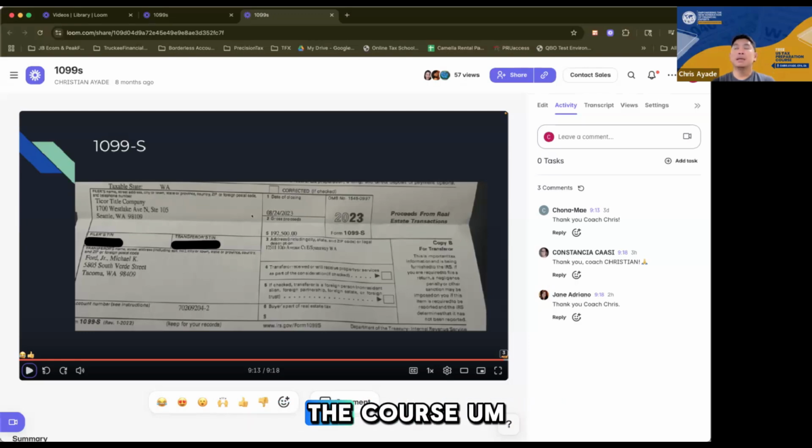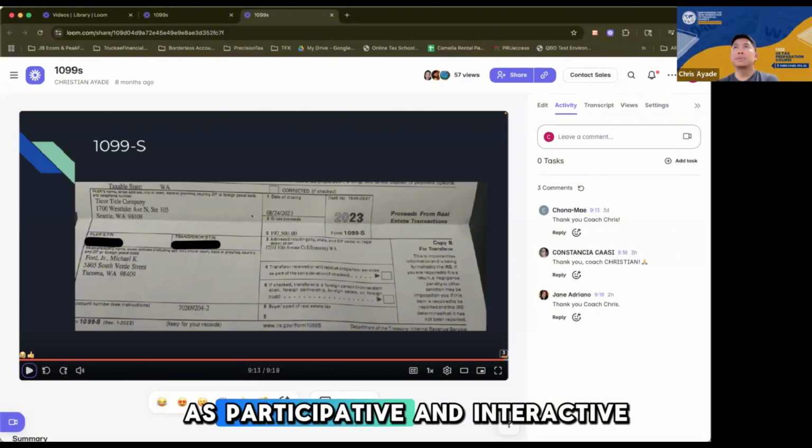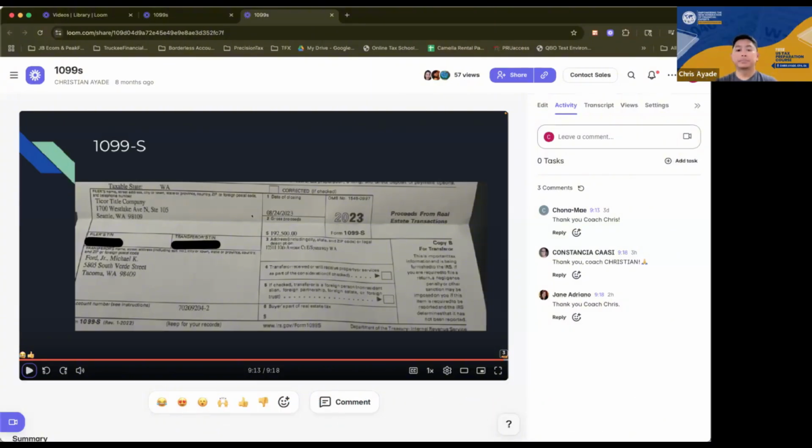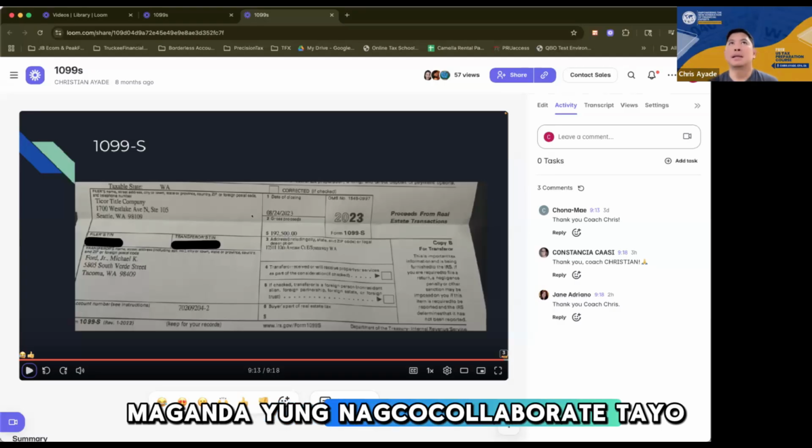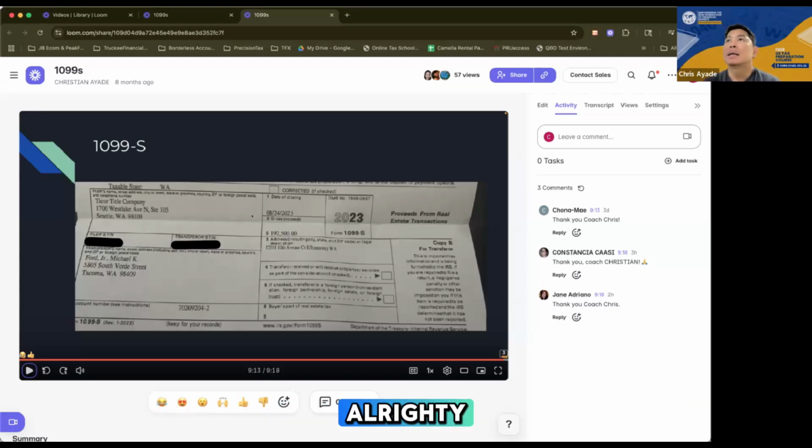We'll make the course as participative and interactive as possible. Kasi alam ko sa inyo dito meron na kayong mga experience, 'di ba? So maganda yung nagko-collaborate tayo.